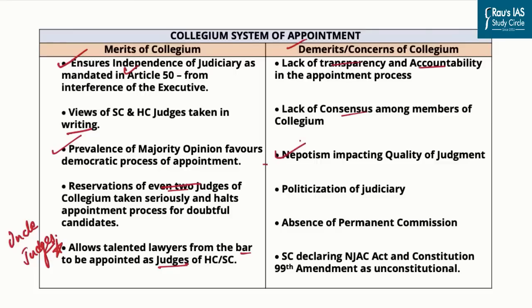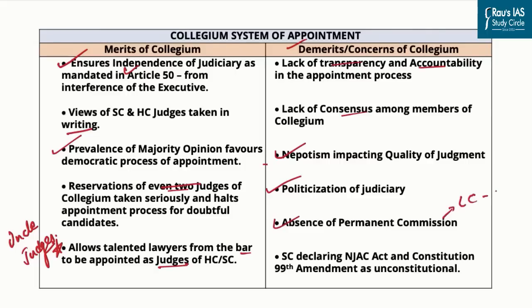There have been some allegations regarding the practice of nepotism in the Supreme Court, which say that a number of judges who have been appointed had one or another linkage with past or current political parties, which actually brings down the quality of judgment in the future. We also have politicization of the judiciary, where the judges appointed by the collegium, or in fact the members of the collegium, have been given political patronage in the future. We also have the absence of a permanent commission.